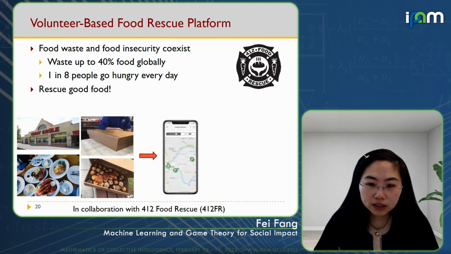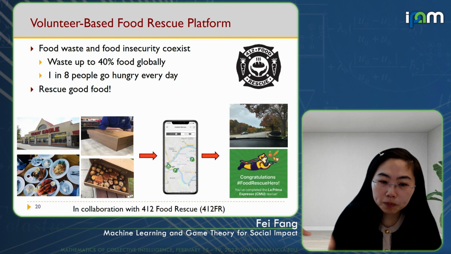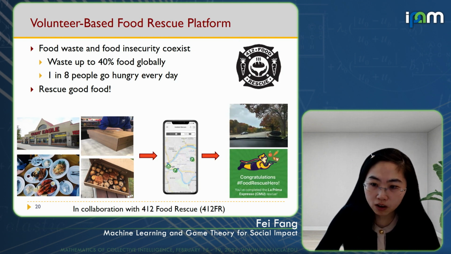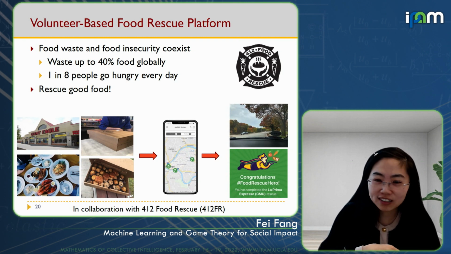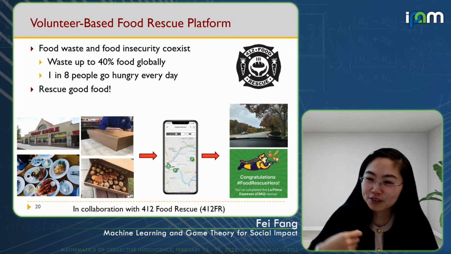It posts food rescue requests on the smartphone app, and a volunteer can claim a rescue on the app and help deliver the food, picking up the food from the donor and delivering it to the recipient organization. Some of these photos were actually taken when I myself worked as a volunteer for the platform and delivered food from our CMU cafe to a local community.